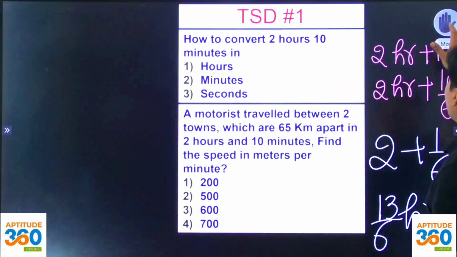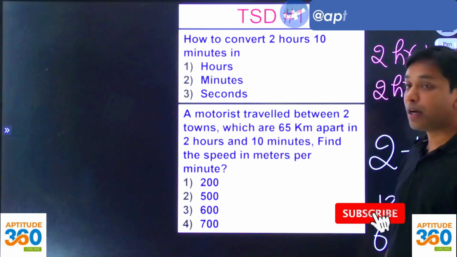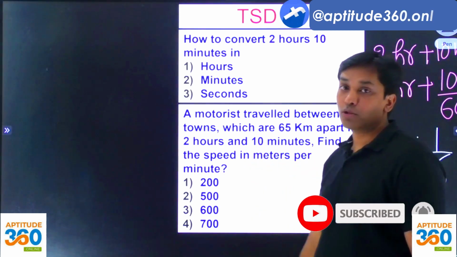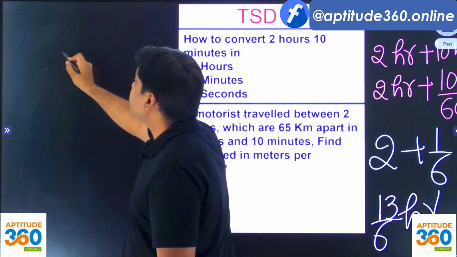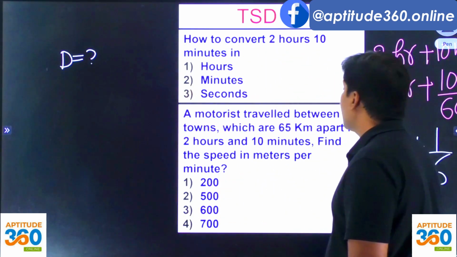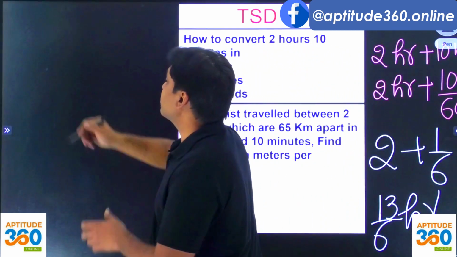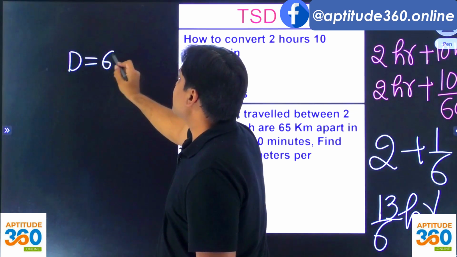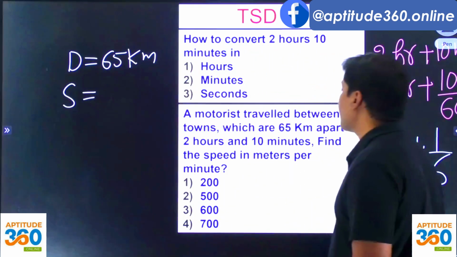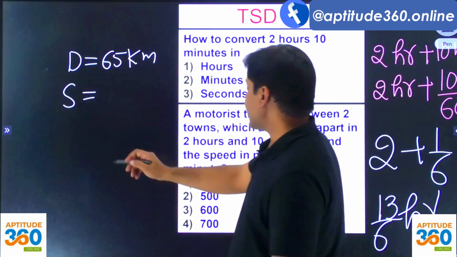The problem says that a motorist traveled between two towns which are 65 kilometers apart, in 2 hours 10 minutes. Find the speed. So you need to find the distance between the two towns, which are 65 kilometers apart. Distance has been given to you, which is 65 kilometers. Speed has not been given. They're asking you to find speed in meters per minute, and time is given to you.